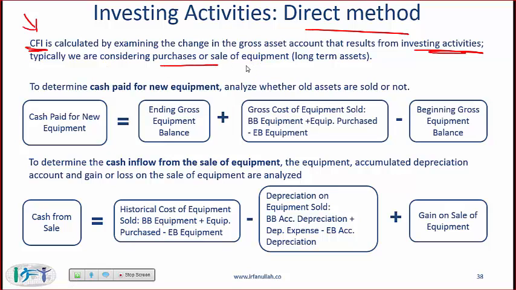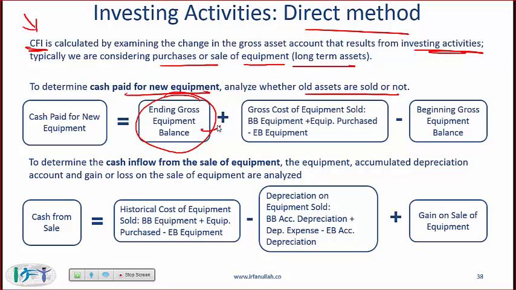Typically, we are considering purchases or sale of equipment or other long-term assets. Now, to determine cash paid for new equipment, what do we do? We have to analyze whether old assets were sold or not. So remember this relationship. The cash paid for new equipment is equal to the ending gross equipment balance, and by gross, we mean that depreciation is not subtracted, plus the gross cost of any equipment sold minus the beginning gross amount. So the key thing to remember is that we are using all gross amounts.